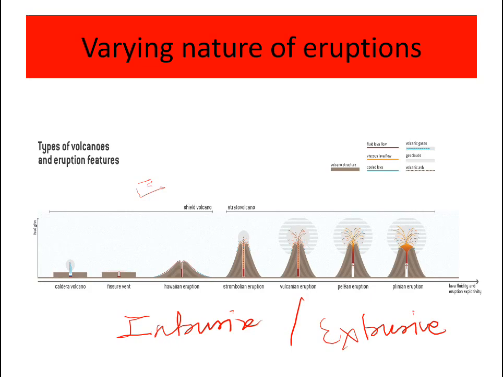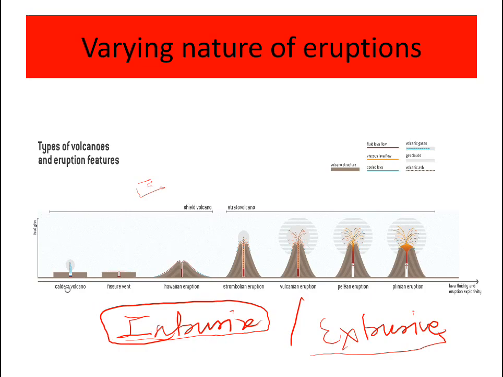In intrusive eruptions, the landforms form inside the volcano. The molten material won't come out of the earth, but it will rise, though it won't come out of the earth's crust. But in extrusive volcanoes, the molten material will come out of the crust.